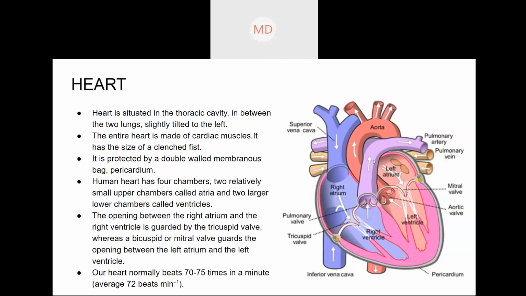This is also an artery. This aorta is also an artery. It is the main artery that carries blood away from the heart. This is the pulmonary artery, and this aorta is also an artery.